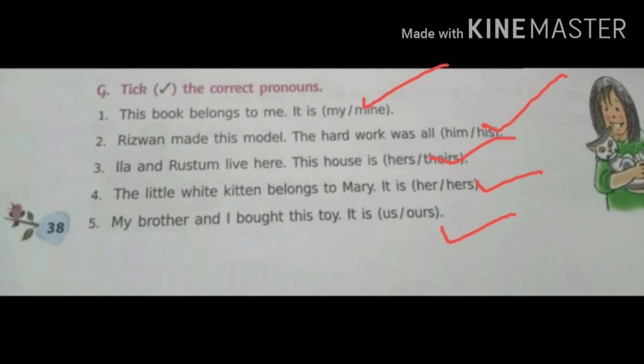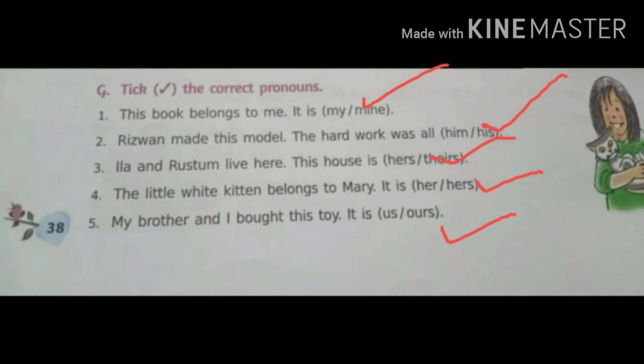This house is theirs. The next question is the little white kitten belongs to Mary. The options are her or hers. The answer is hers. The little white kitten belongs to Mary. It is hers. The next question is my brother and I bought this toy. The options are us or ours. The answer is ours. My brother and I bought this toy.